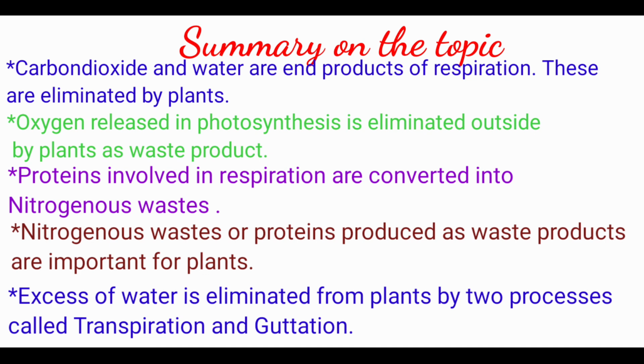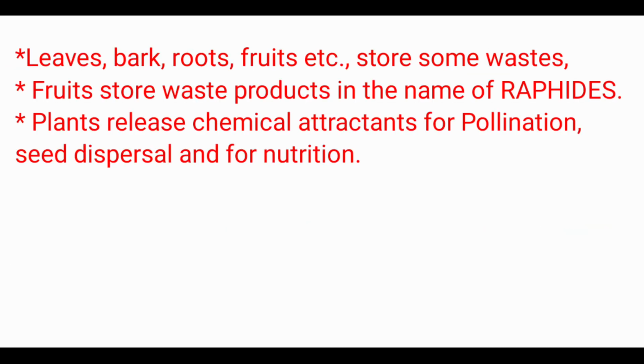They are stored in the plant parts, and excess of water is eliminated from plants by two processes called transpiration and guttation. So leaves, bark, roots, fruits, etc. store some waste. Fruits store waste products in the name of RAPHIDES. Plants release chemical attractants for pollination, seed dispersal,